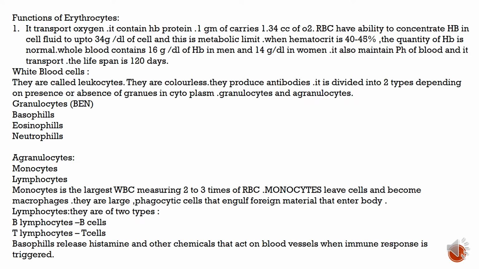Monocytes are the largest WBC, measuring 2 to 3 times an RBC. Monocytes leave the blood and become macrophages. They are large phagocytic cells that engulf foreign materials that enter the body. Lymphocytes, there are two types: B lymphocytes having B cells, T lymphocytes having T cells.